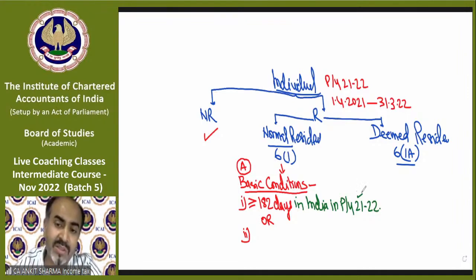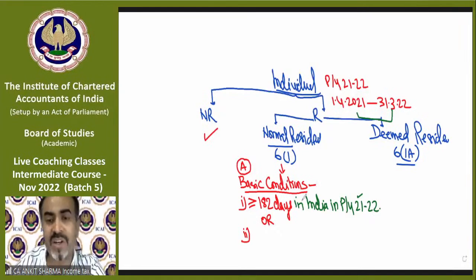So in this 365 days duration, if any individual is in India for more than or equal to 182 days, that means almost half of the year. If we take 50% of our year, that is 182.5 days, so we consider only 182 days or more. Then you will be called a resident.